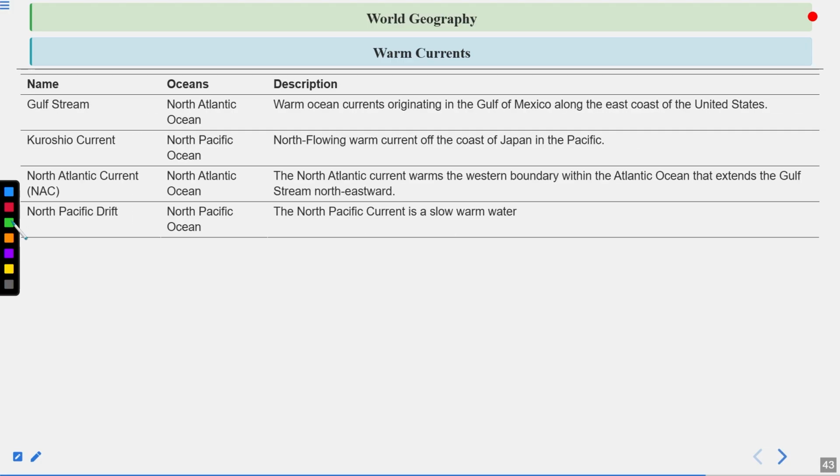The Gulf Stream, a very important one, is found in the North Atlantic Ocean. It is a warm ocean current originating in the Gulf of Mexico along the east coast of the United States. Then the Kuroshio current is found in the North Pacific Ocean, a north flowing warm current off the coast of Japan in the Pacific. The North Atlantic Current is found in the North Atlantic Ocean and extends the Gulf Stream northeastward. Then the North Pacific Drift, found in the North Pacific Ocean. The North Pacific Current is a slow, warm water current.